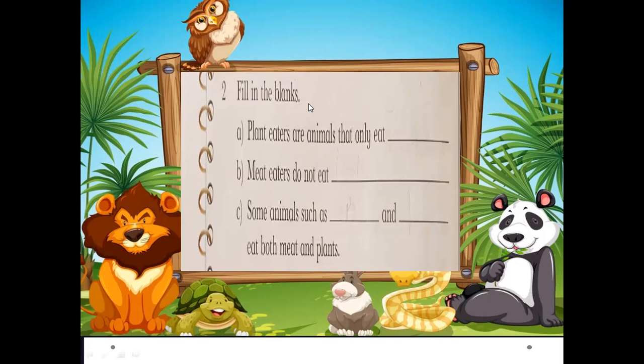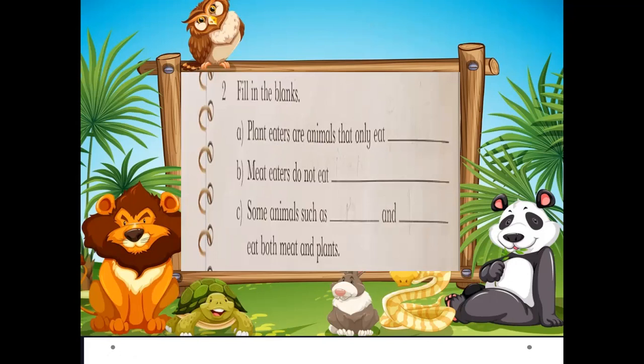Fill in the blanks. Plant eaters are animals that only eat what? Plants or meat? Plant eaters are herbivores, and herbivores just eat plants.